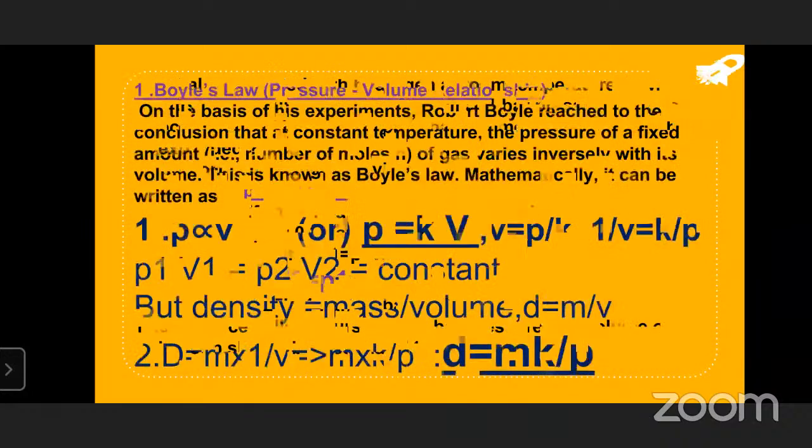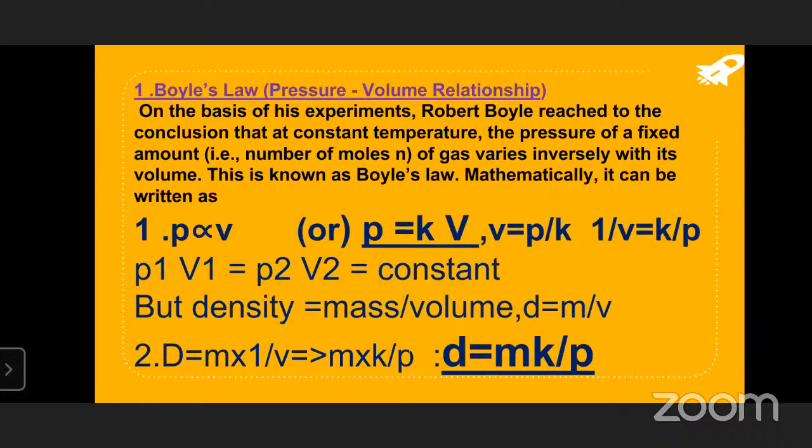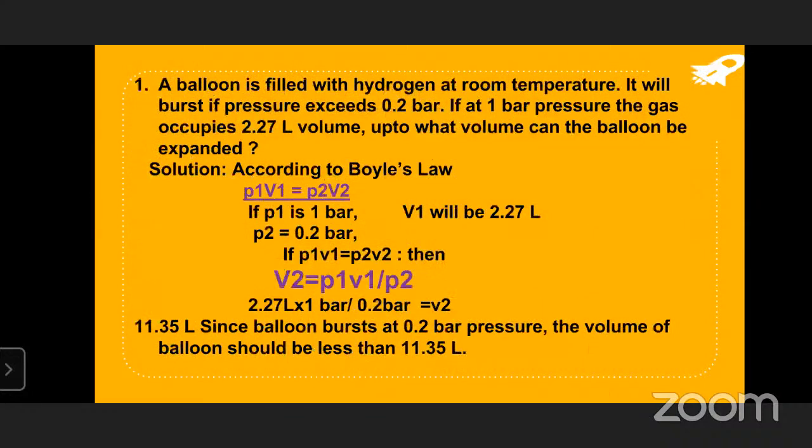Once again, I am saying, you can change this: P is not proportional to V. P is proportional to 1 by V should be. Okay, you just have to change it. Guys, I'll also change it. It's not a problem.